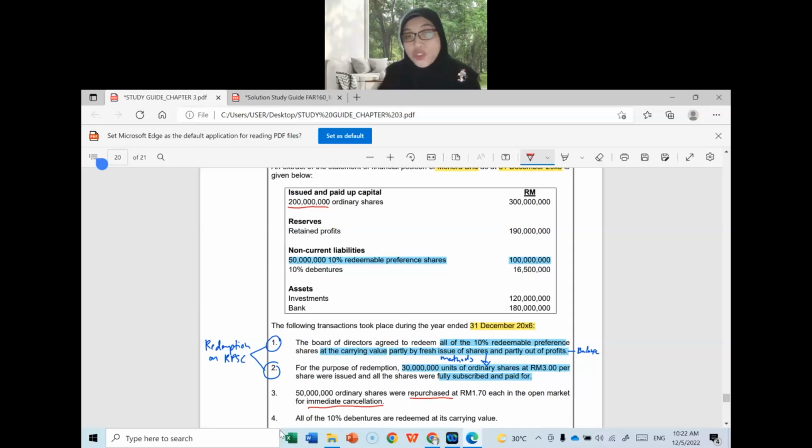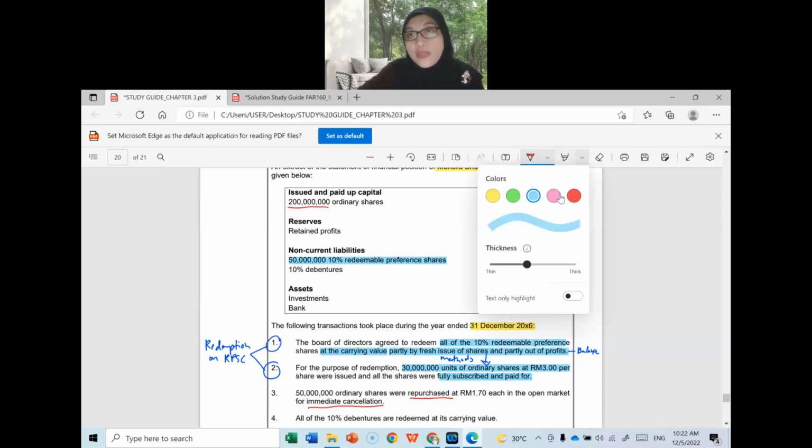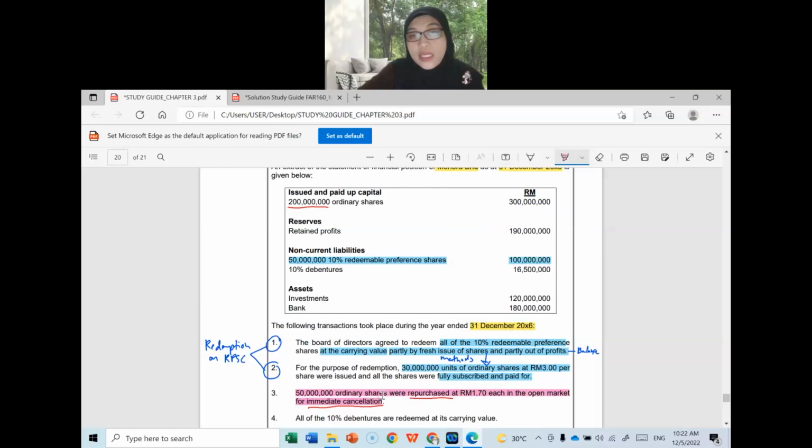How many shares? Is it all, class? No, the company wants to purchase 50 million only, at RM1.70 each. And what method to be used? Share cancellation method, meaning these ordinary shares will be partly reduced due to the cancellation.